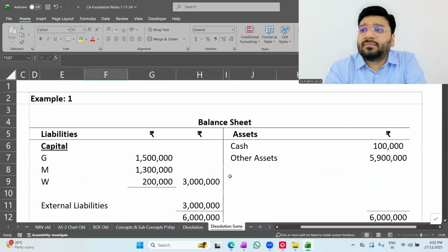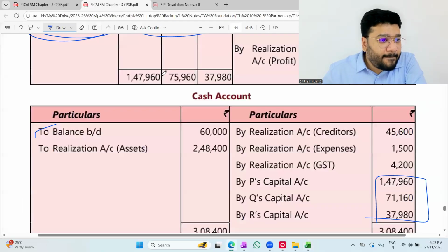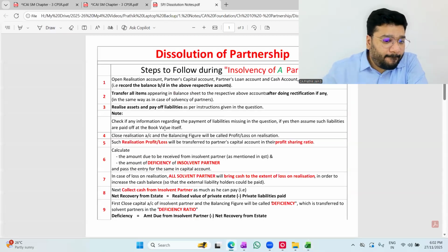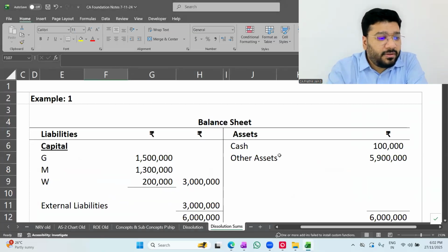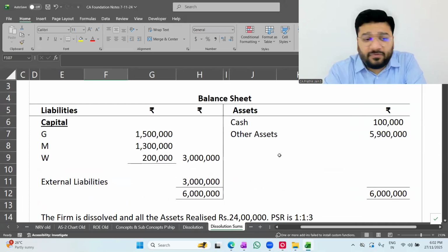Now, in this question, you will find one partner getting a debit balance. See, what are we supposed to do? That is what we have to learn. Okay. Can you quickly make a note of this balance sheet? Fast.